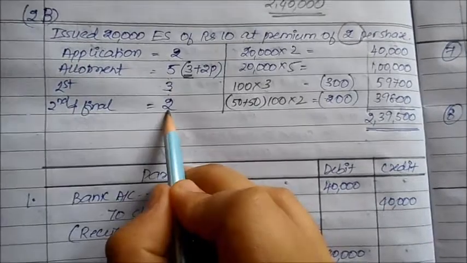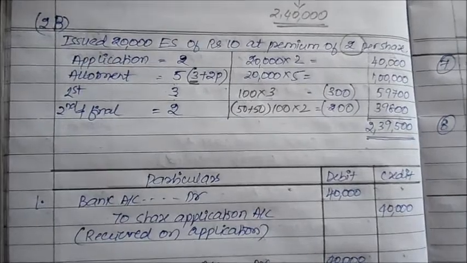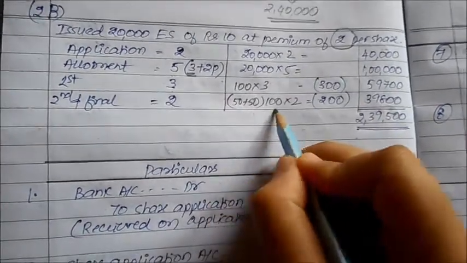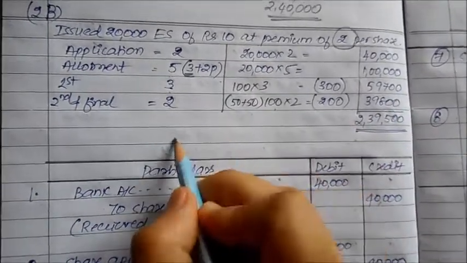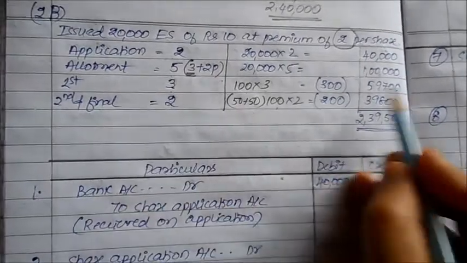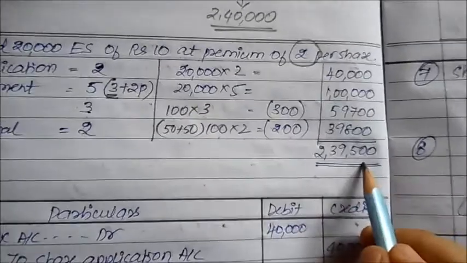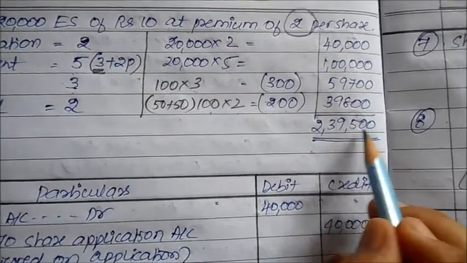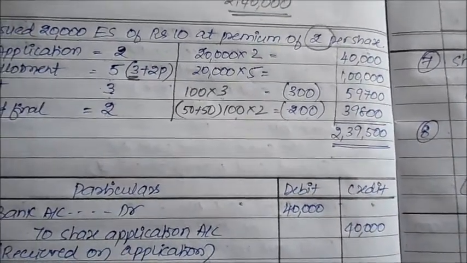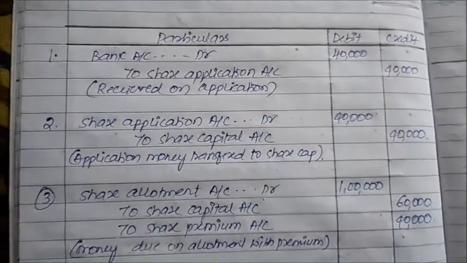On the second and final call, 2 rupees you had to receive, but the question is very clearly telling you 2 shareholders holding 50 shares each, so 100 shares into 2, 200, has not yet come. Calls in arrears: how much did we have to receive? 20,000 into 2, 40,000, minus 200, 39,800. So the actual amount of money received on application, allotment, etc. amounted to 2,39,500. Okay, extremely simple, very easy problem, just a matter of understanding, and if you've done this tabulation of data, it's going to become even easier. Let's start with the journal entries.